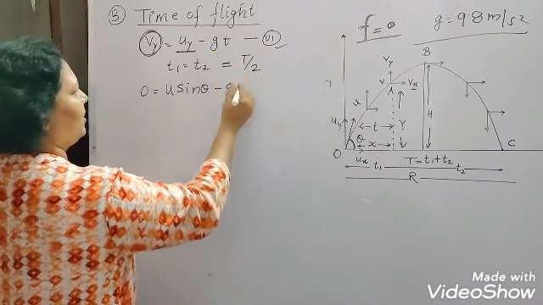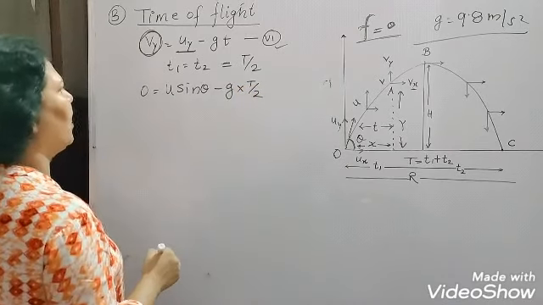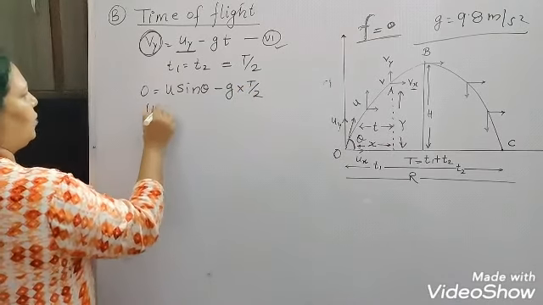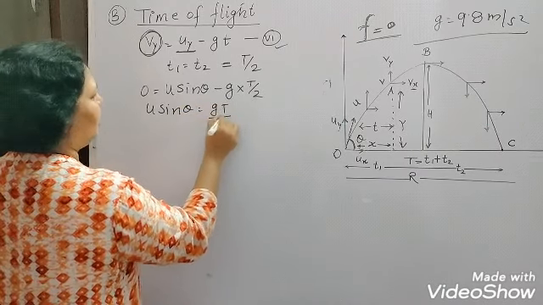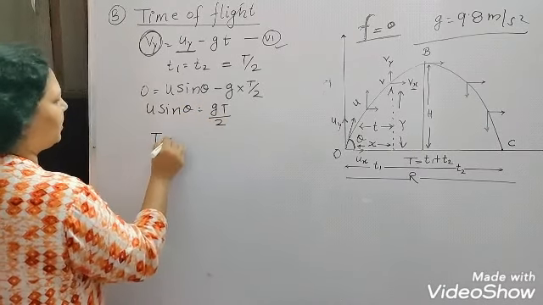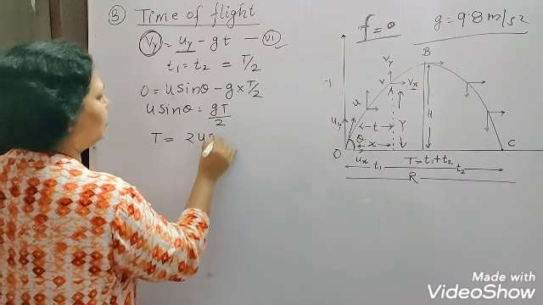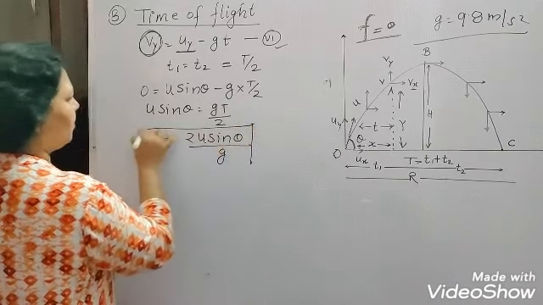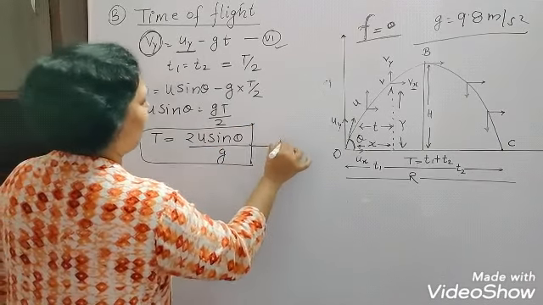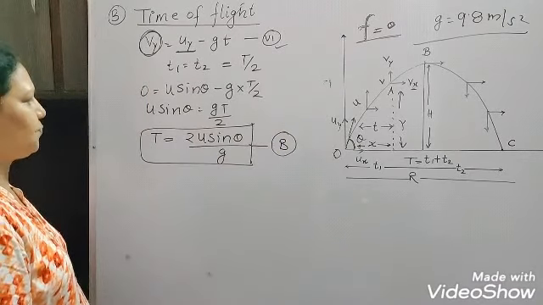This time is what actually? This is T upon 2. Okay, so U sine theta equal to Gt upon 2, or we can simply say the time of flight T is equal to 2U sine theta upon G. So this is the formula for the time of flight, which we'll write as equation B here.